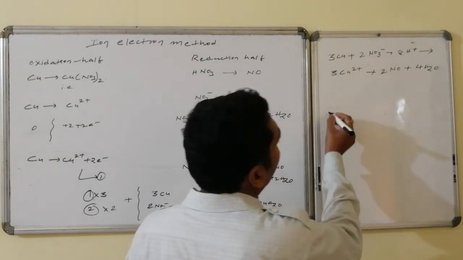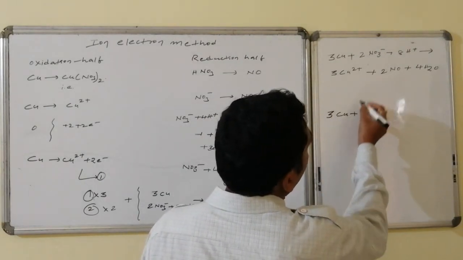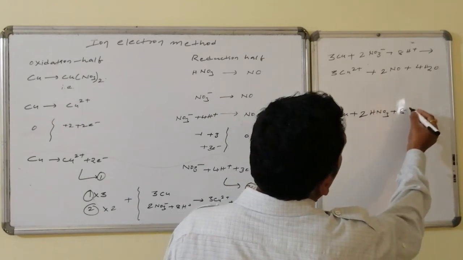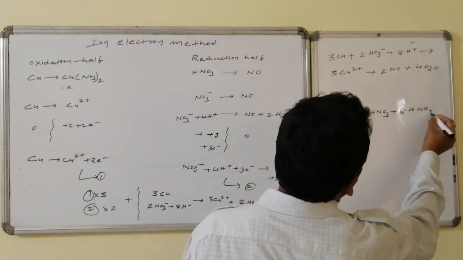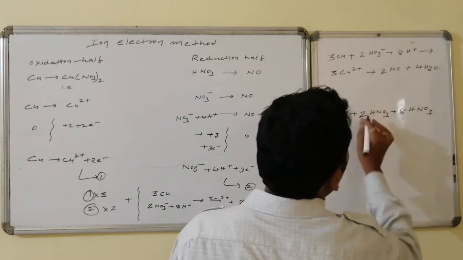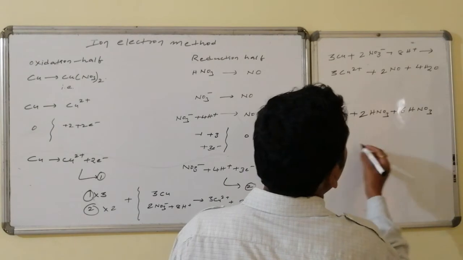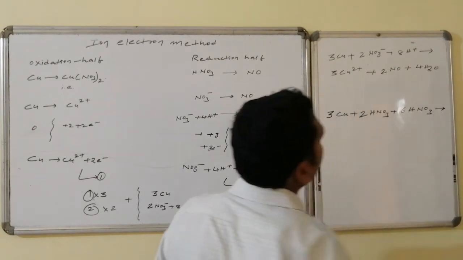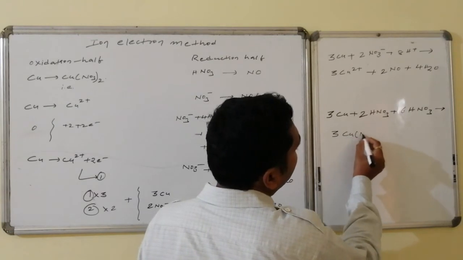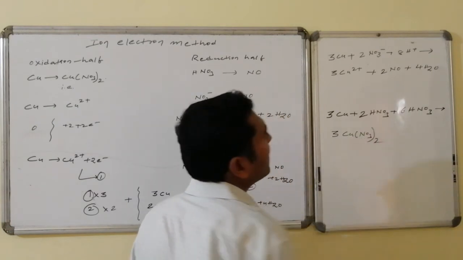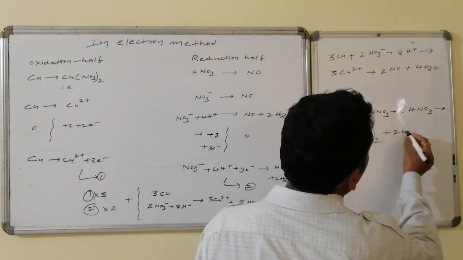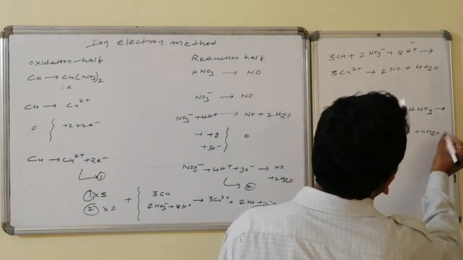So therefore 3 copper, this is 2 HNO3 followed by 8H plus. Out of 8, 2 are consumed over here, so therefore 6 HNO3, that will be converted as 3 of copper nitrate, cupric nitrate, plus neutral species 2NO followed by 4H2O.